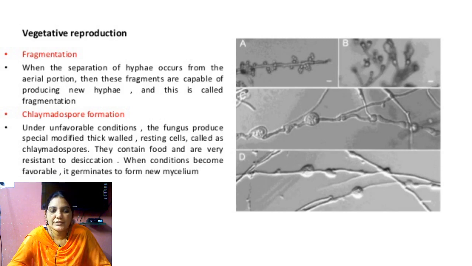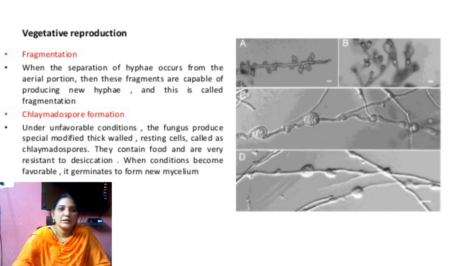Coming to fragmentation, the thallus is accidentally broken into small pieces, and a broken piece can develop as a new thallus. That is called fragmentation.